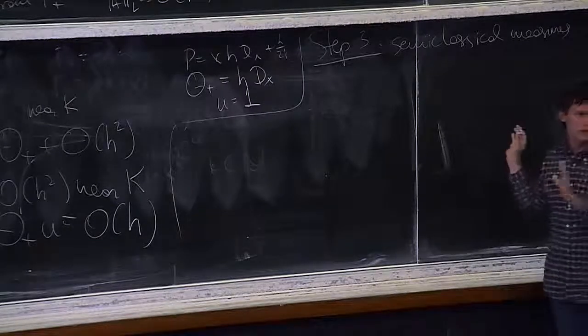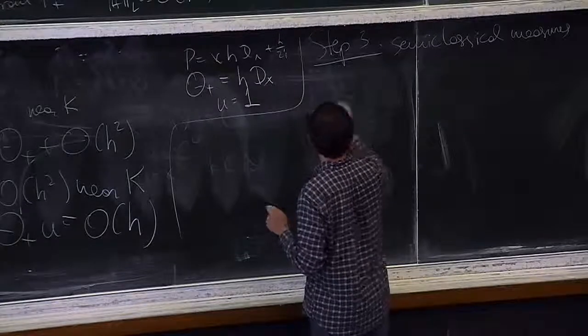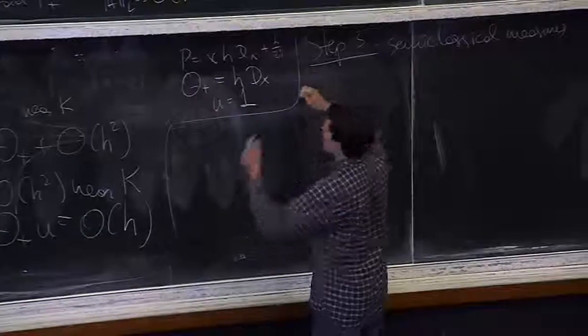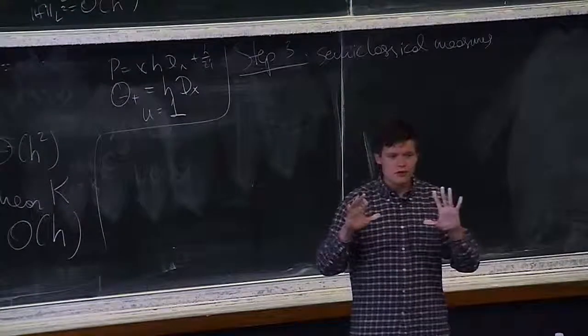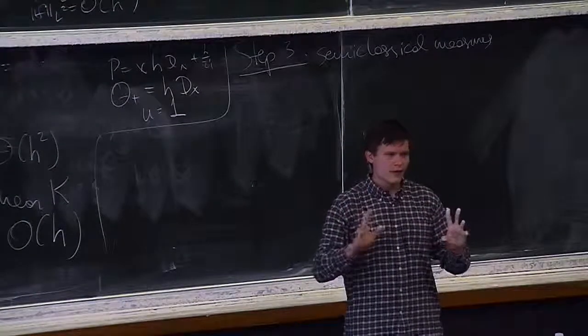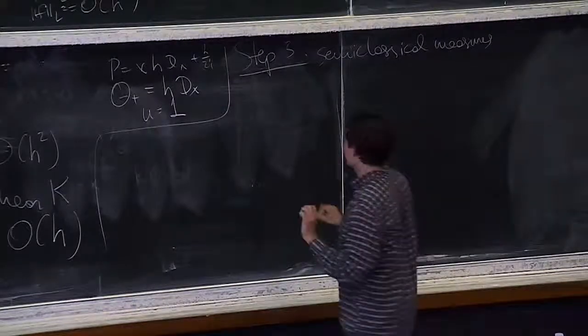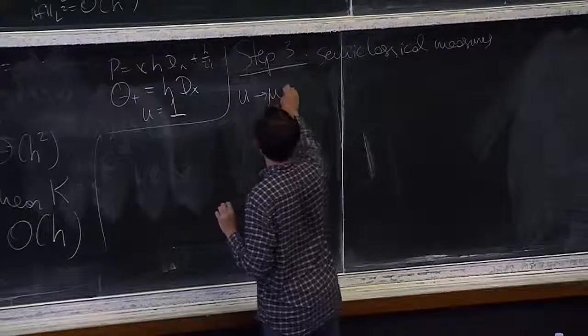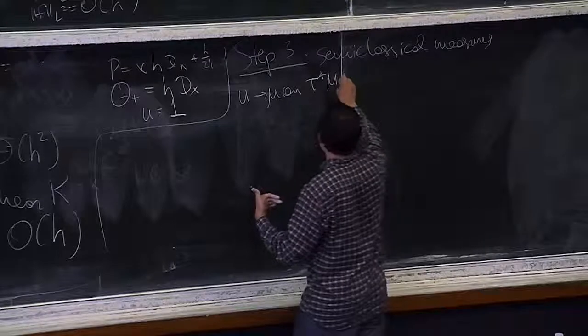At least that's the way I do it. You can do it also without it, but that's the fastest way to do it. Namely, OK, I have my sequence of counterexamples. After extracting a subsequence, I can always make sure that my sequence converges to a measure in the following sense. So mu converges to some measure on T star M in the following sense.